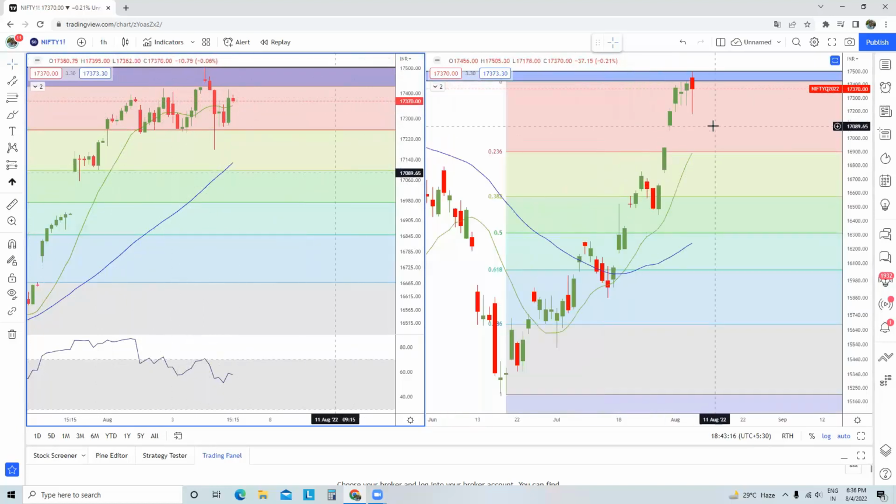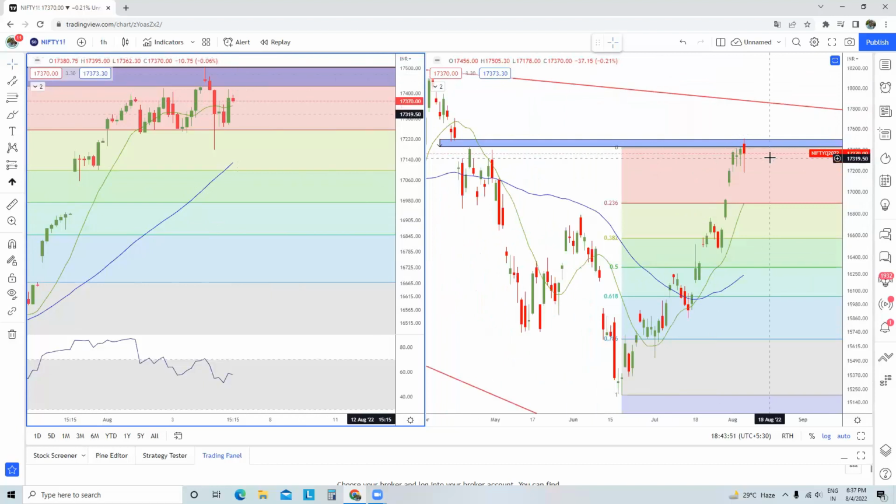Now, the view remains the same, that the trend is up. If there is profit booking, probably the first support which could help Nifty futures stay afloat in the extreme short term will be 17,250, 17,254. If this correction goes on further, if this correction catches up in the daily time frame chart, all right, then I guess this entire band will act as a very important support, which is from 17,050 to somewhere around 16,900. This is a very important support band, and we'll have to understand how price is reacting over that.